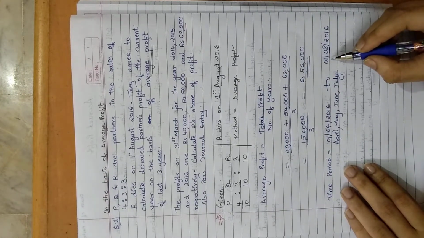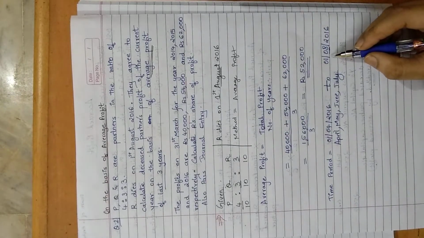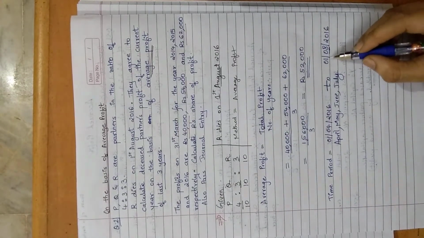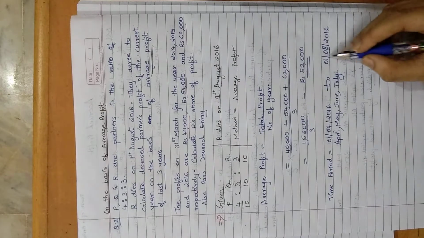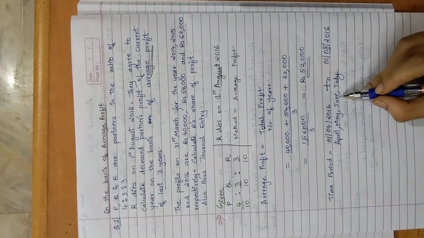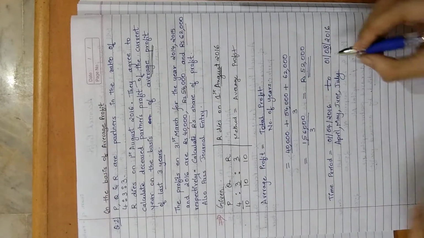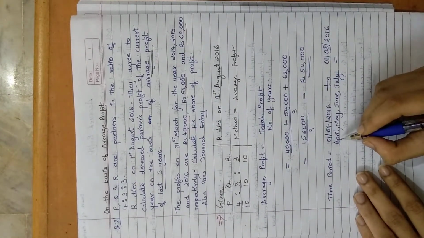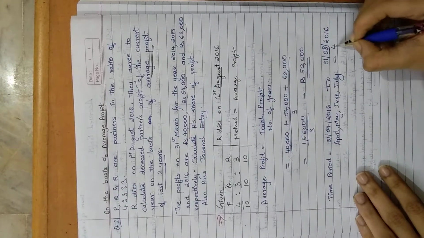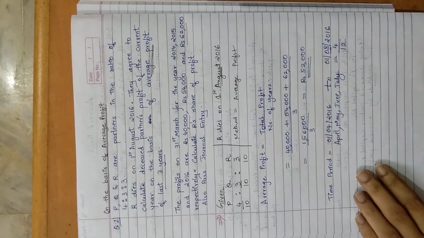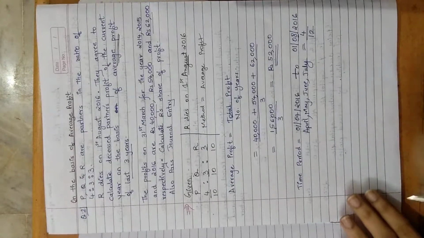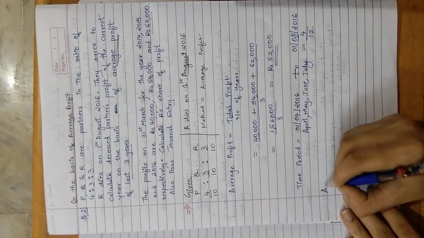Suppose any partner retires or is dead on the first day of a month, that month will not be considered. So April, May, June and July. So how many months is the time period? 1, 2, 3, 4. So 4 upon 12.